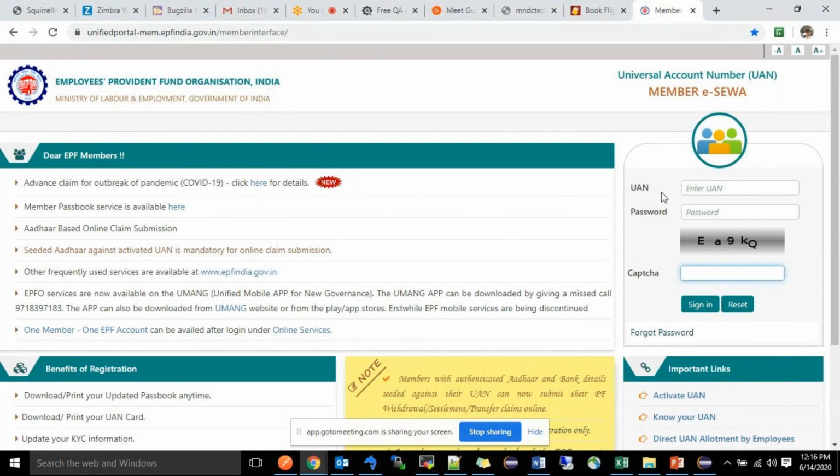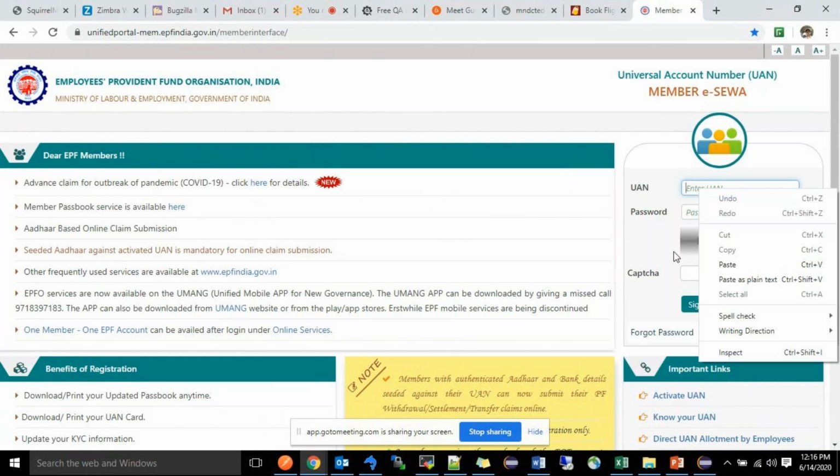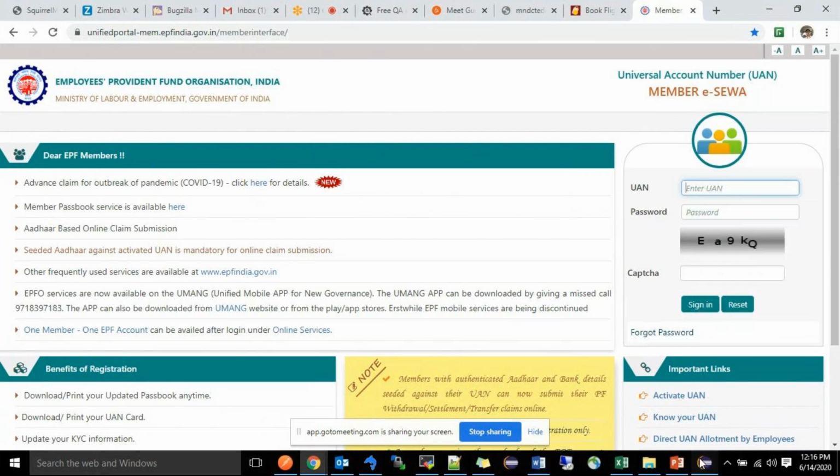Manually, what we are going to do, we need to enter the UAN, and the password also we have to enter, and the captcha also we need to enter. Then we click on the sign in button. That is what we need to do in the automation. Those values we need to pass in the script, but it will not directly come and enter in the enter UAN text field. For that, HTML code is there. We have to inspect that element, and that we have to give in our code. We'll show it in an example here.